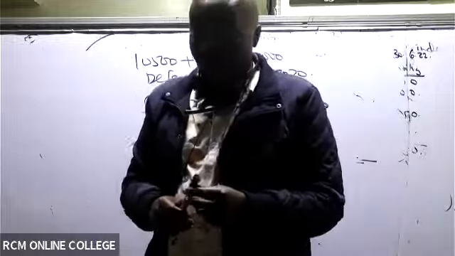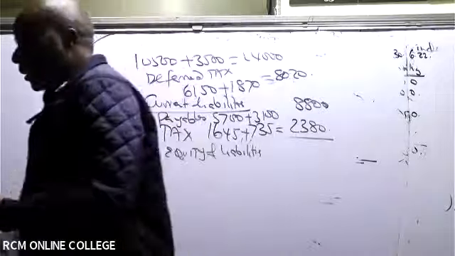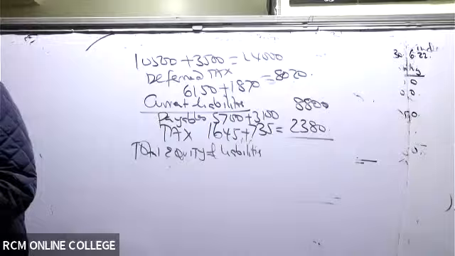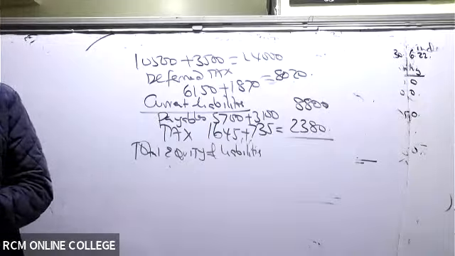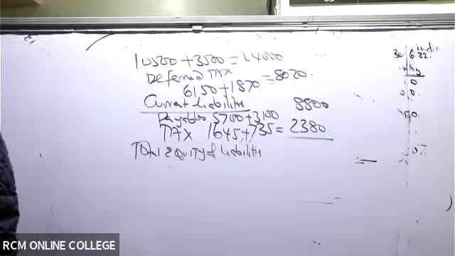I can see Sharon saying it is balancing. It is balancing at 82,370. Great.